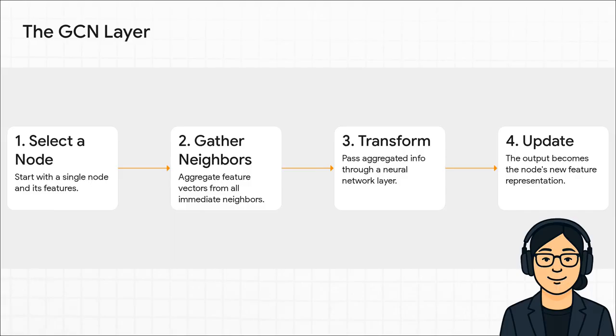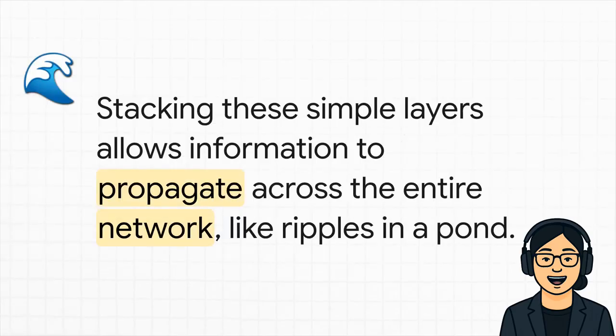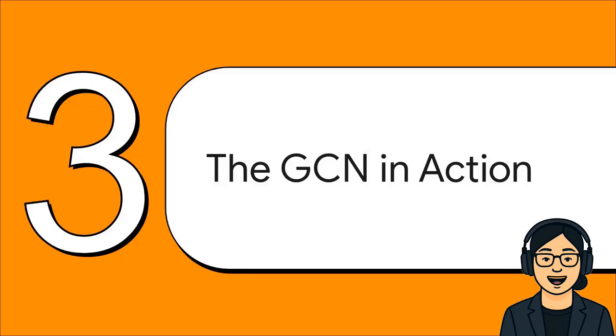It's kind of like saying you are the average of your friends. Suddenly, the model isn't just seeing a node by itself anymore, it's seeing the node in the context of its entire local neighborhood. It's learning from relationships. And what's really cool is what happens when you start stacking these simple layers on top of each other. If you have a two-layer GCN, it means a node isn't just learning from its direct friends, it's also learning from its friends of friends. Information starts to ripple out across the whole network, letting the model pick up on way more complex patterns and structures.